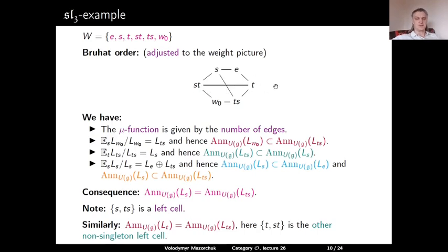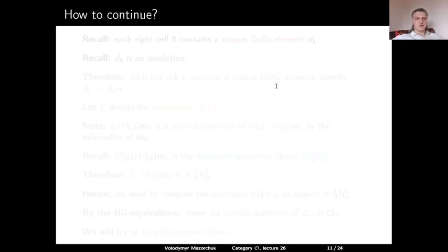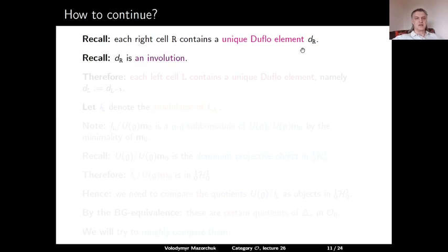How can we now continue to completely prove Barbasch-Vogan's theorem? So recall that each right cell R contains a unique Duflo element denoted dR. So this element is in fact an involution. Therefore, each left cell L also contains a unique Duflo element, namely dL, which is by definition d of L inverse. L inverse is now a right cell, and this is an element in the corresponding right cell.